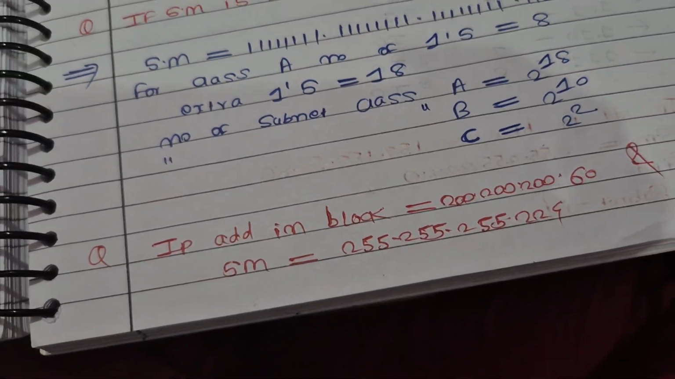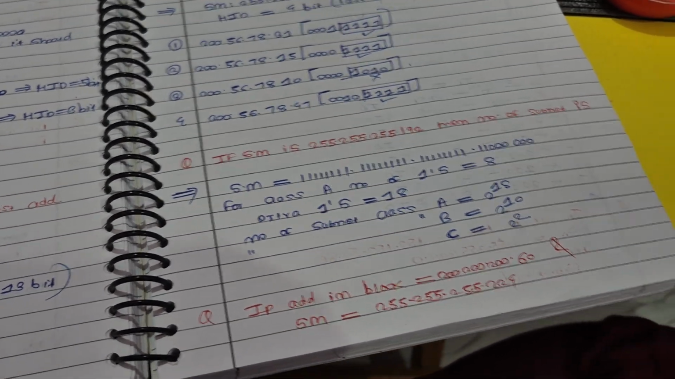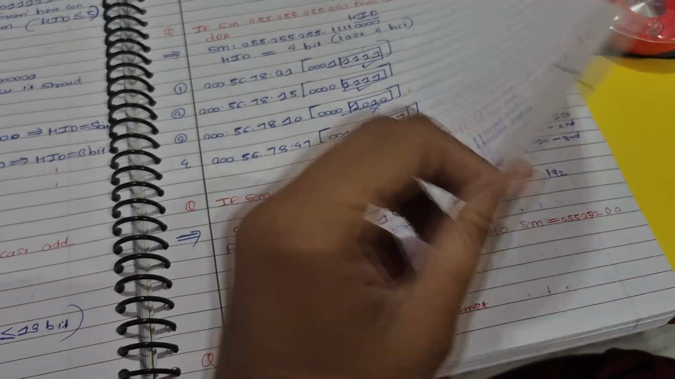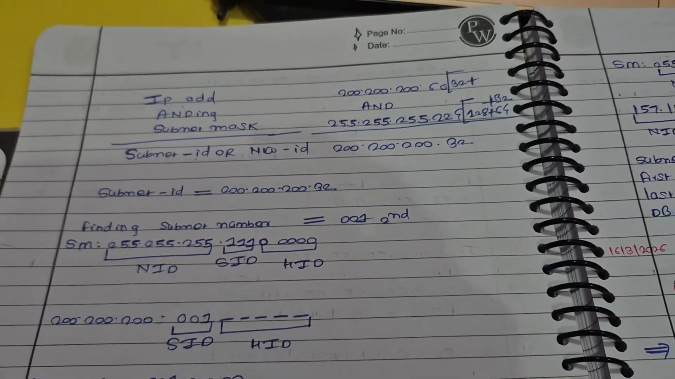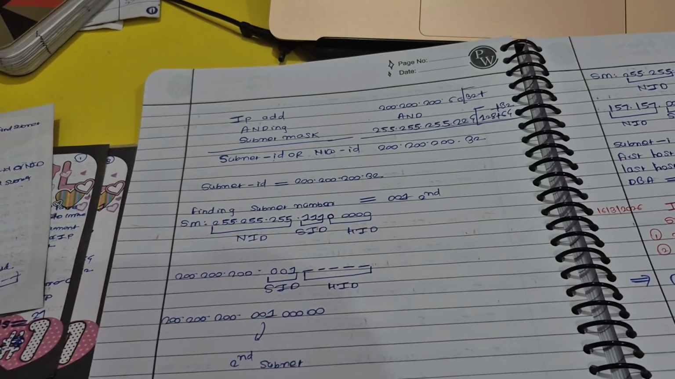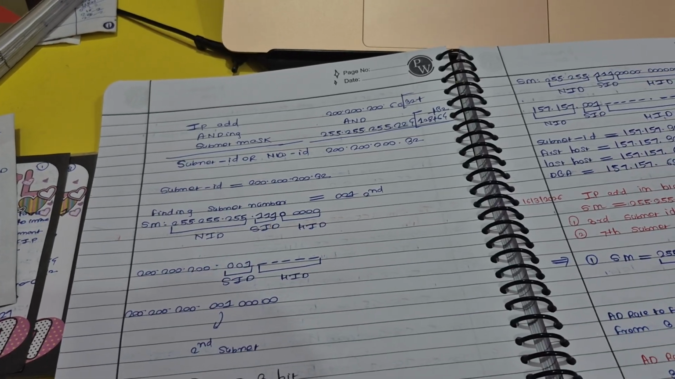And here, the IP address is given, the subnet mask is given, and we need to find the subnet ID and subnet number. So this is the first question, where we need to find the subnet ID. So we have to do a bitwise AND, which is very simple again.